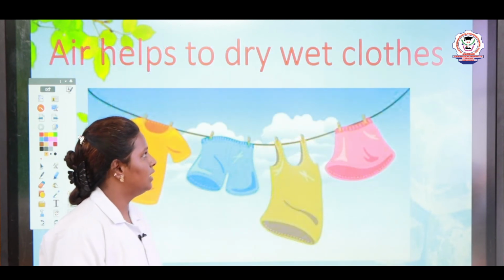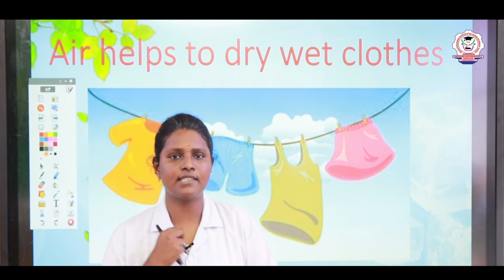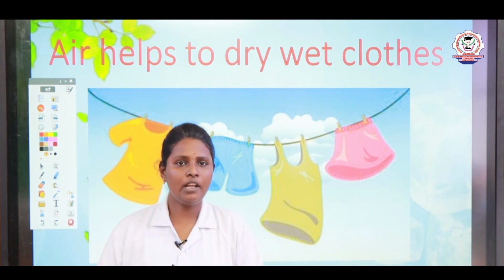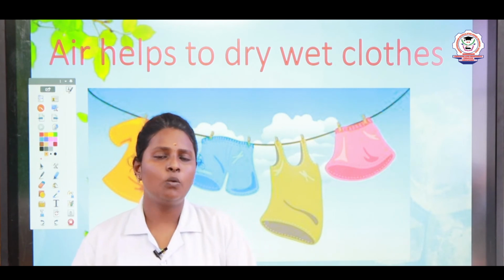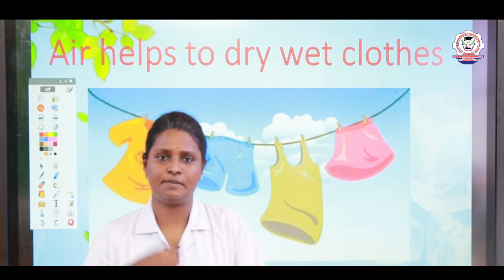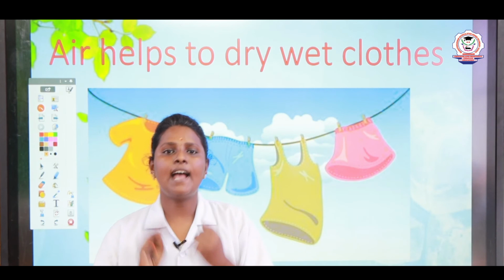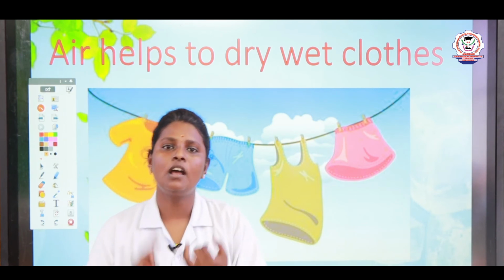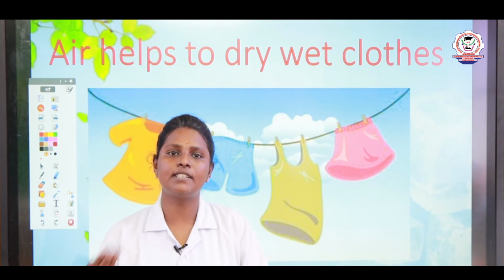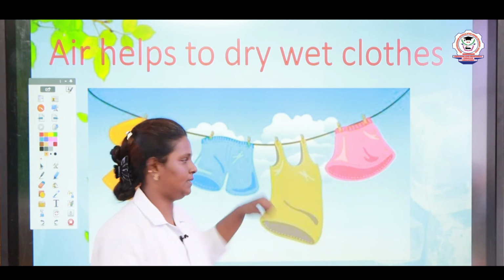Then, drying wet clothes. Children, what will you do? Today you are wearing this dress. For another day also you wear this dress without washing it. No, right? You will wash the dresses with water. How does the water dry, children? How does the water in the dress dry? Yes, the water in the dress dries by air. Not only the wet clothes, children, it also dries wet surfaces. By drying that, air helps us.